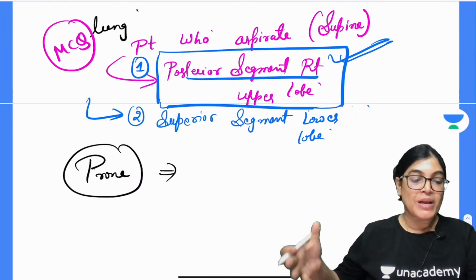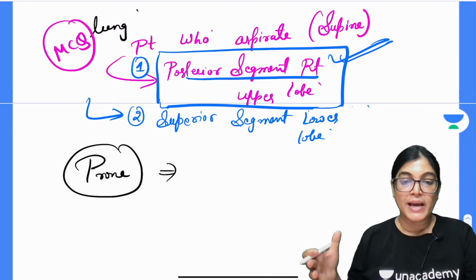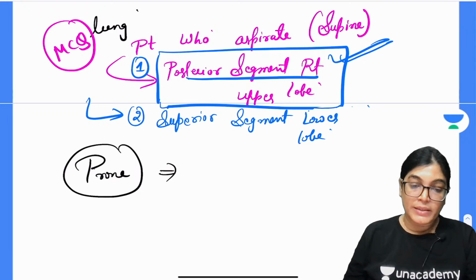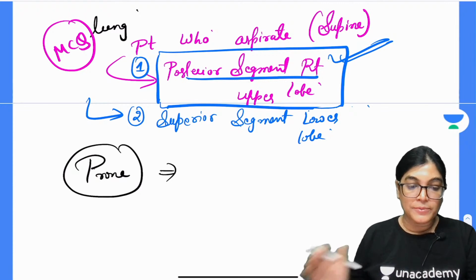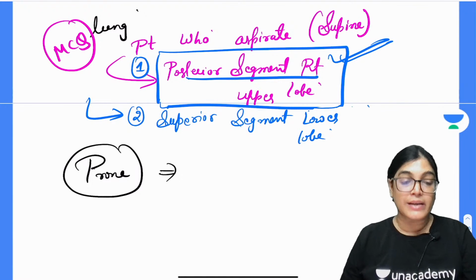Foreign structures can accumulate on the right hand side, and this is the reason that it generally involves the right hand side.